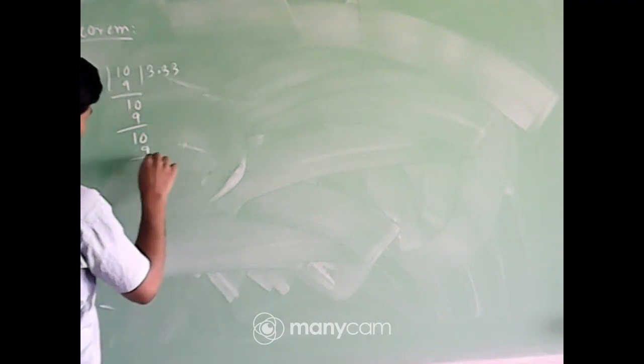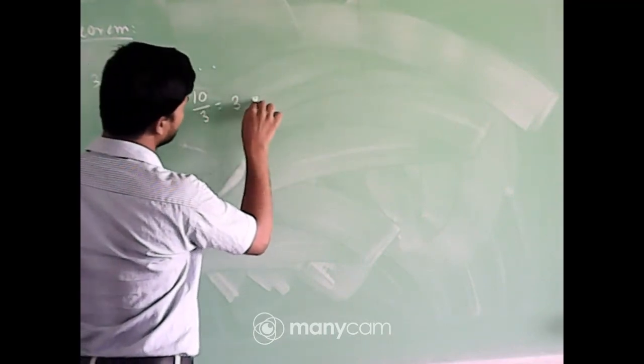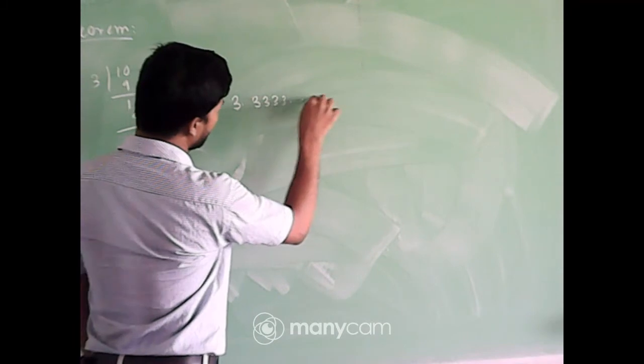So recurring means, suppose I divide 10 by 3. If you do the division, you can see that 3 3s are 9, 1 remains, after the point we have 10, 3 3s are 9, and again 3 3s are 9, 1, and so on. So 10 by 3 is equal to 3.3333, and it will continue.